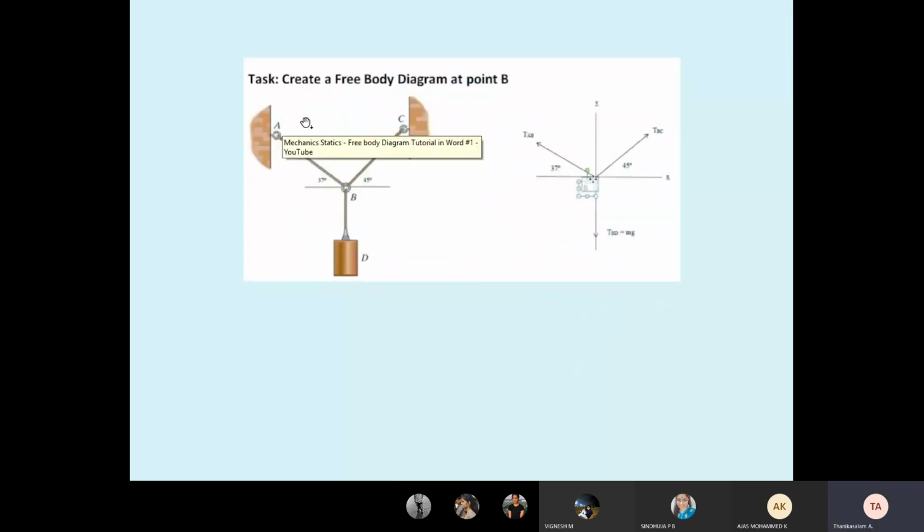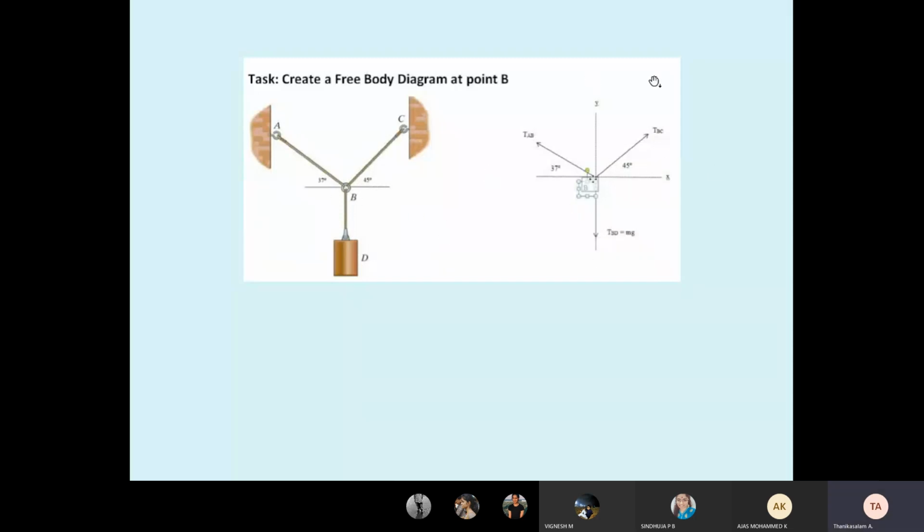You see this diagram, the left diagram given. We must draw the free body diagram with respect to the quadrant, the x-axis and y-axis. Here, B is a common point. While drawing a free body diagram, students, which point is the common point? Here B is common, because the weight is connected to BD, and the BC tension and BA tension. Therefore, I take the B point.